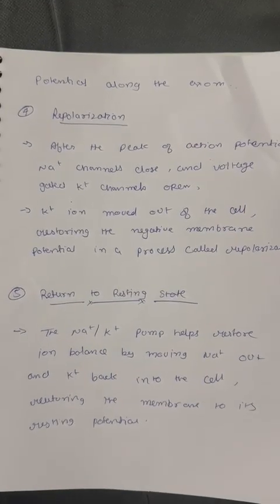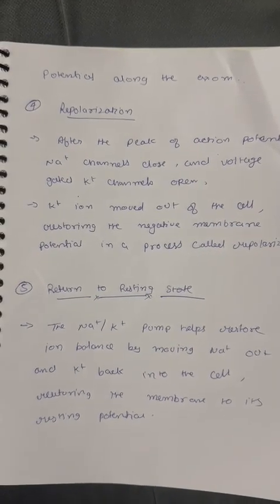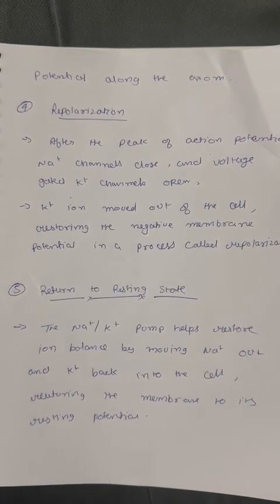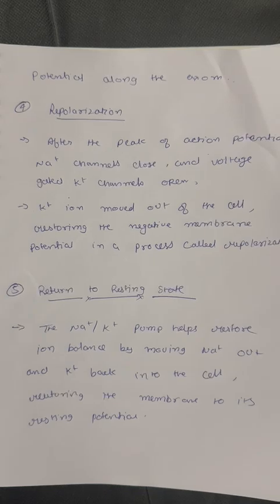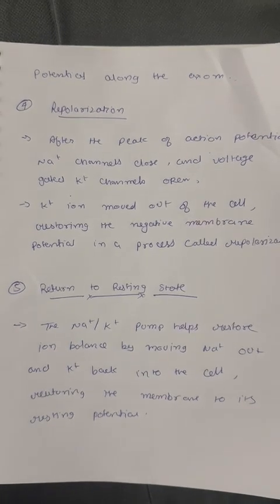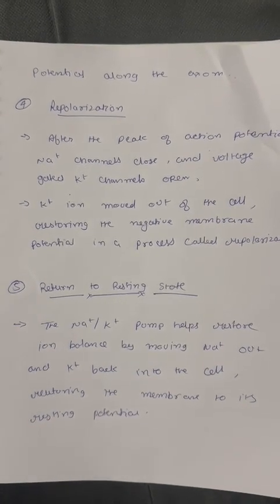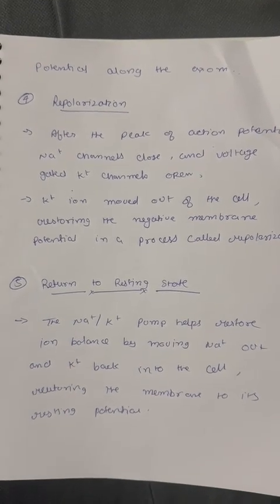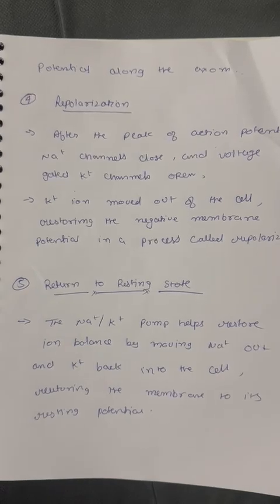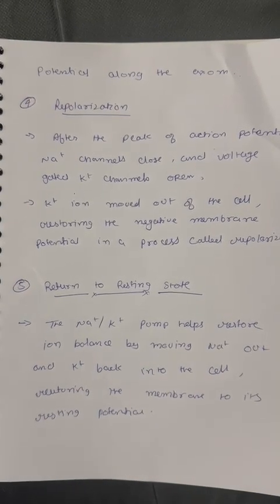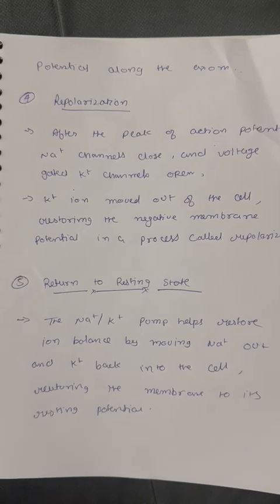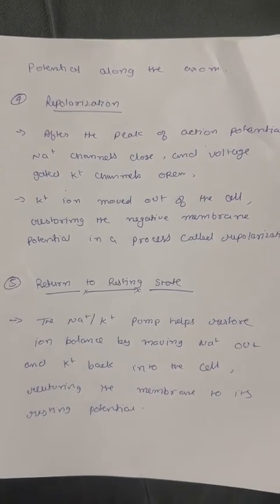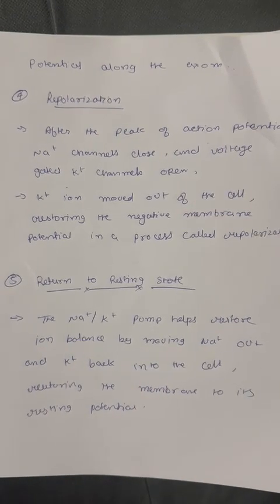The next step is repolarization. In repolarization, after the peak of the action potential, sodium channels close and the voltage gated K plus channels open. K plus ions move out of the cell, restoring the negative membrane potential in a process called repolarization. This is followed by a brief hyperpolarization, where the potential temporarily dips below the resting level due to excess K plus leaving the cell.